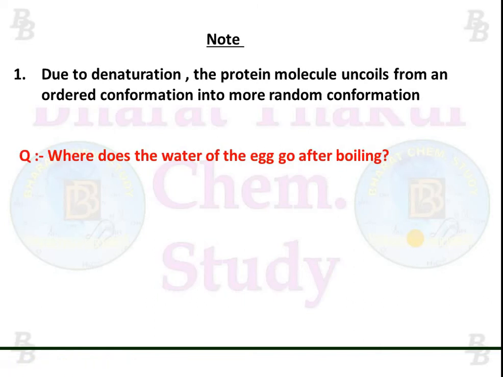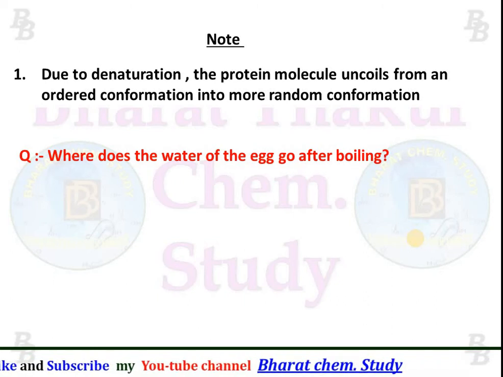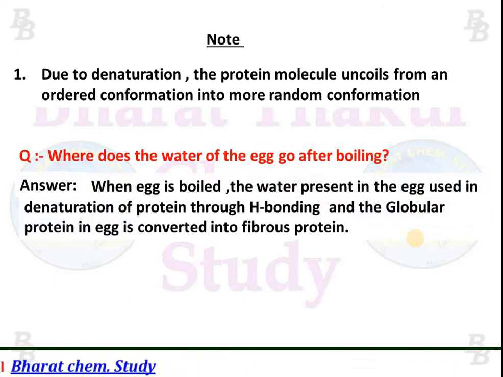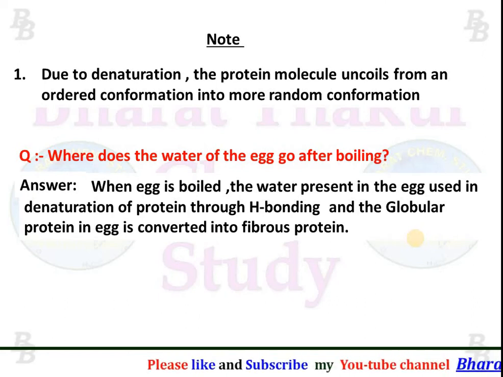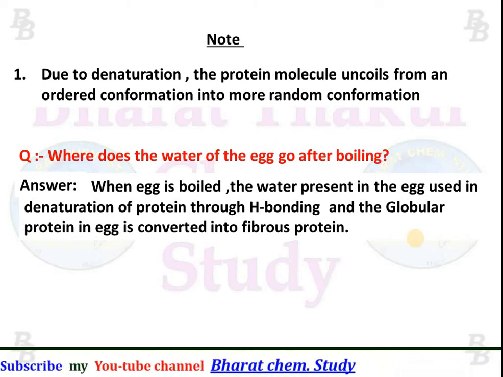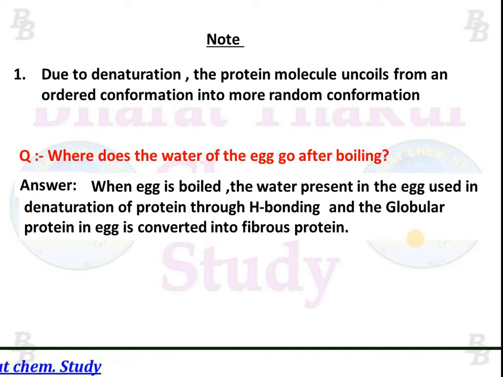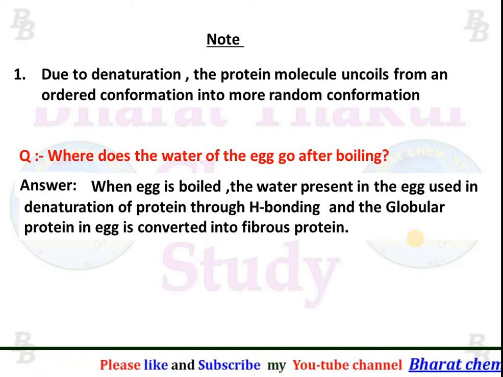Now the question arises, where does the water of the egg go after boiling? The answer is that when an egg is boiled, the water present in the egg is used in the denaturation of protein through hydrogen bonding, and the globular protein in the egg is converted into fibrous protein.